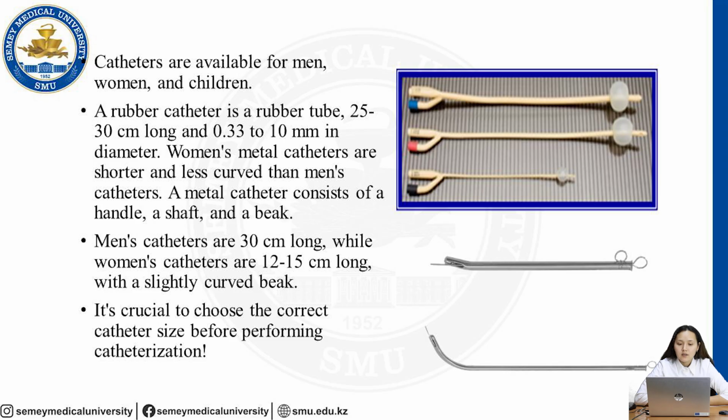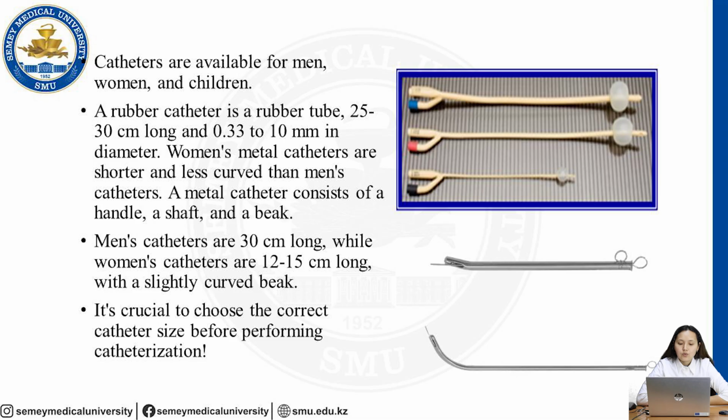A rubber catheter is a rubber tube 25-30 centimeters long and 0.33 to 10 millimeters in diameter. Women's metal catheters are shorter and less curved than men's catheters. It depends on the anatomical structure features. Metal catheters consist of a handle, a shaft, and a beak. Men's catheters are 30 centimeters long, while women's catheters are 15 centimeters long, with a slightly curved beak.